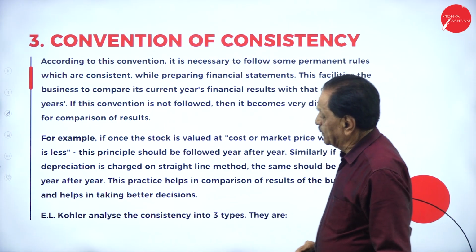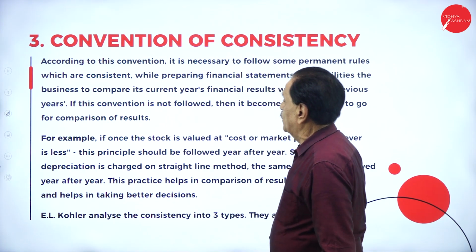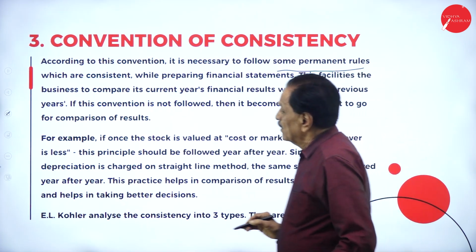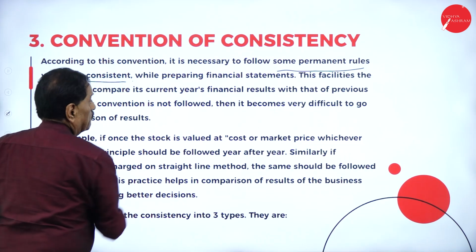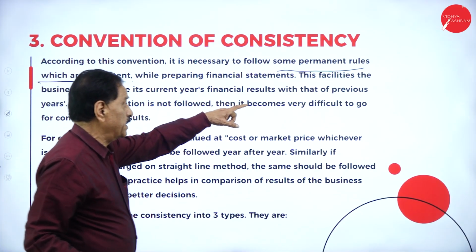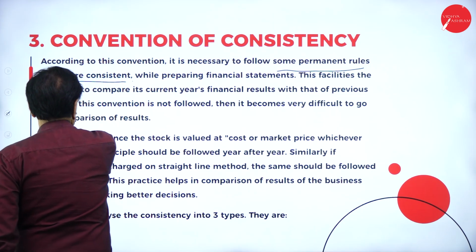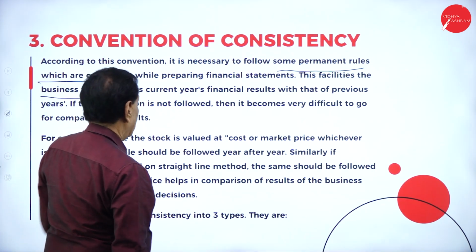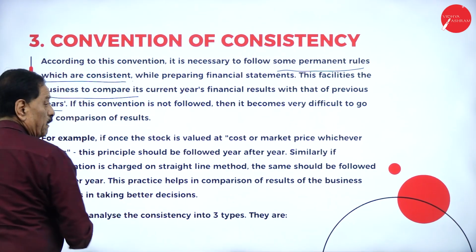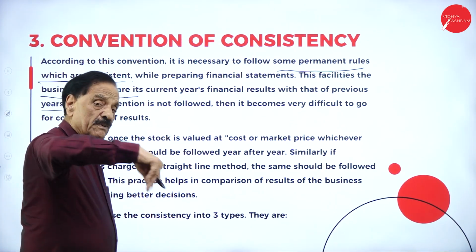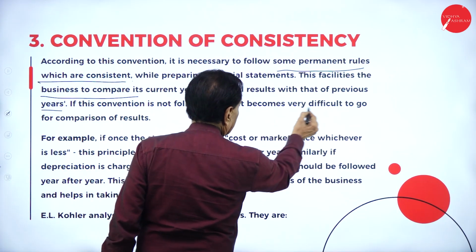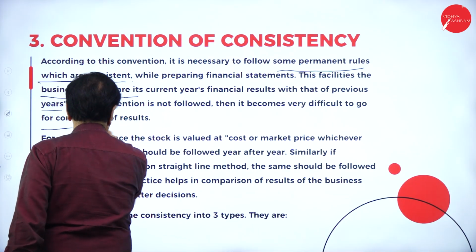Convention of consistency. According to this convention, it is necessary to follow some permanent rules which are consistent while preparing the financial statement. This gives the business the facility to compare its current year financial result with that of previous years. You have to compare the current year result with the previous year. If this convention is not followed, it becomes very difficult to compare results.